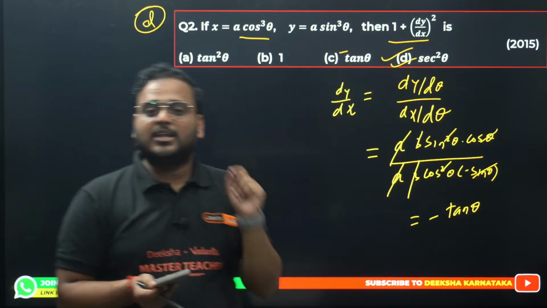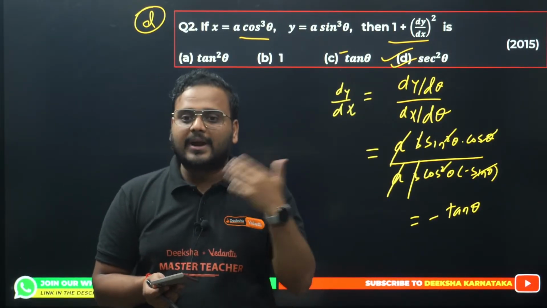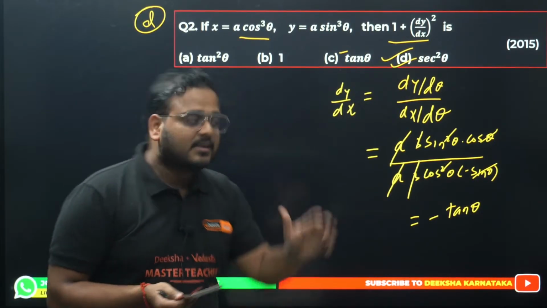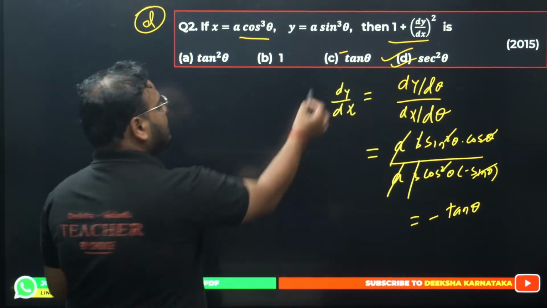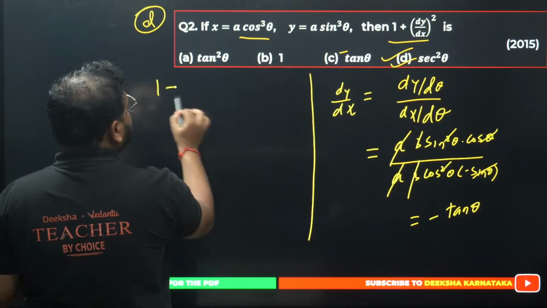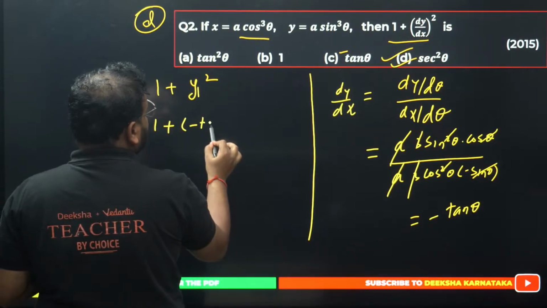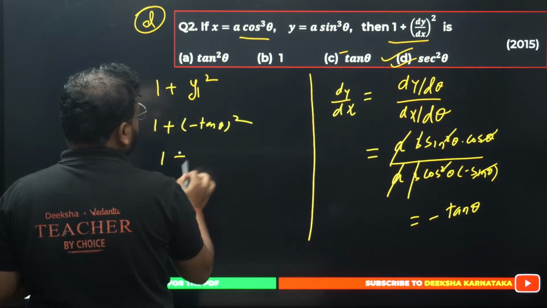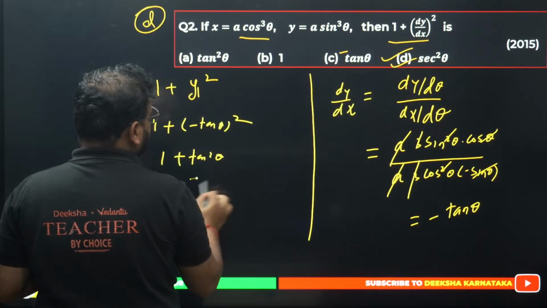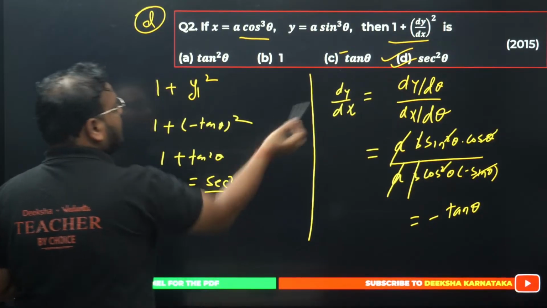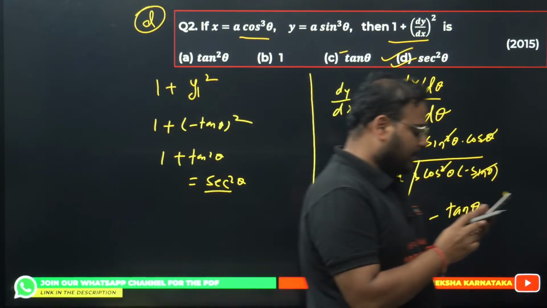This might look silly to you, but you remember making silly mistakes in the examination, right? Yes, this kind of mistake happens. Please avoid that, because they're asking you 1 plus y1 square. What's the value of y1? It's minus tan theta, so 1 plus minus tan theta square. The answer is 1 plus tan square theta, which becomes simply sec square theta. The option D given by Madhvi and Alan was correct.